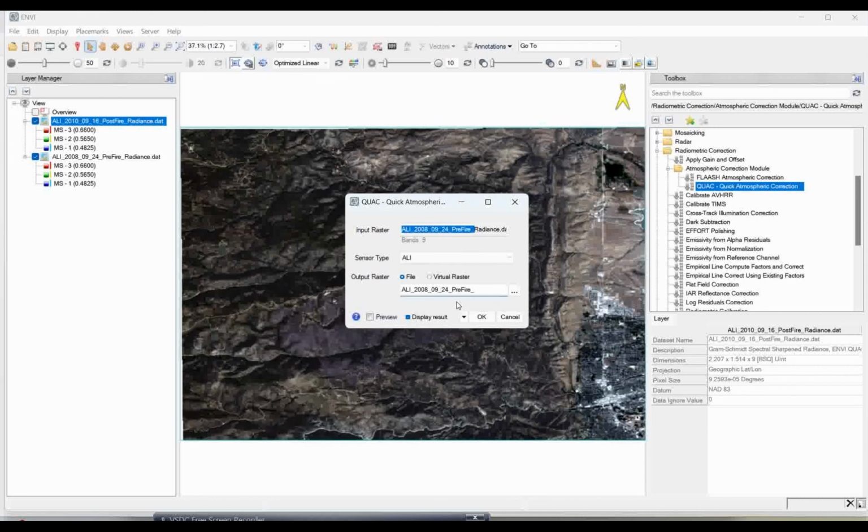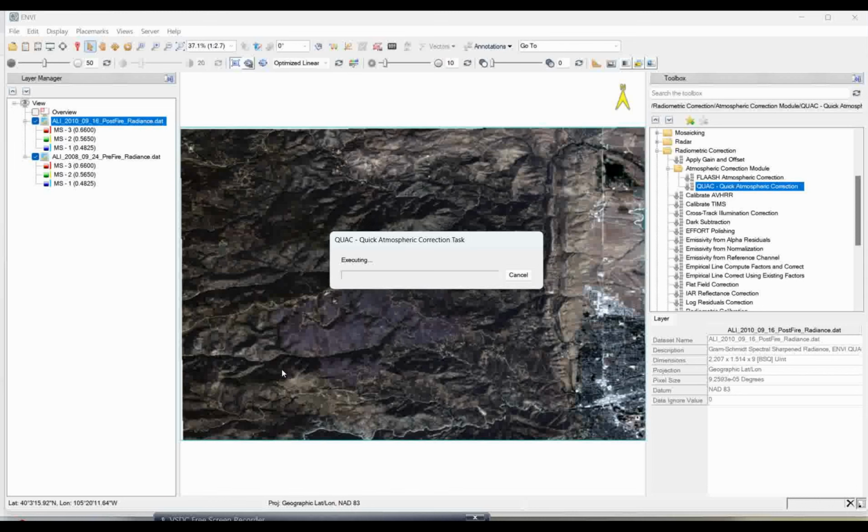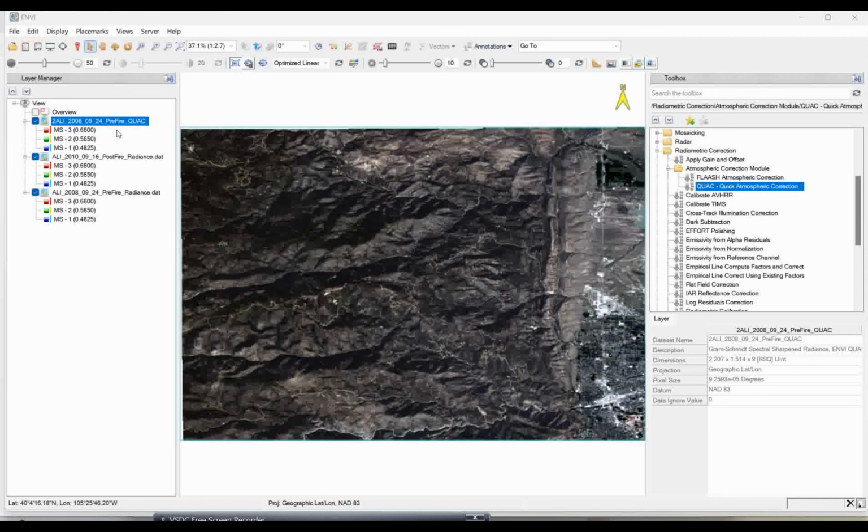The only thing I apply is the quick atmospheric correction process, so I type QUAC to mark it as a quick atmospheric correction over my image. This is the pre-fire date, so simply click OK. I already have that same name, so I will give a different name. Now you see it starts processing. Let's see the result. Once it is done, the pre-fire dataset is now ready.